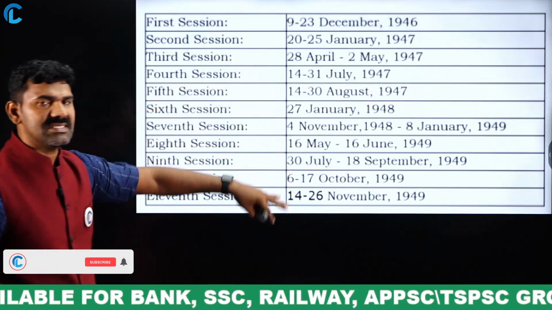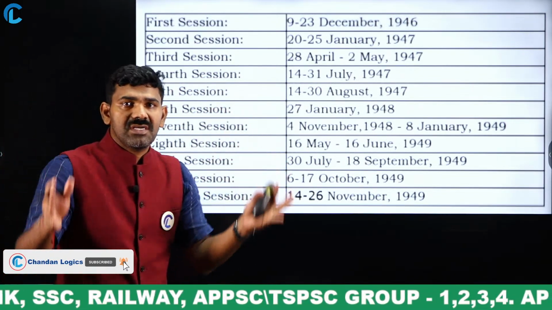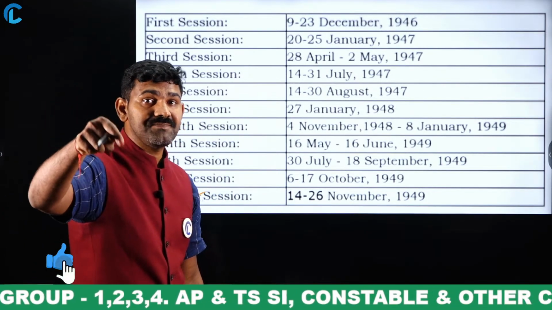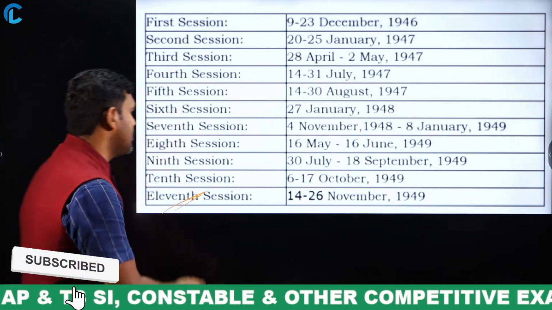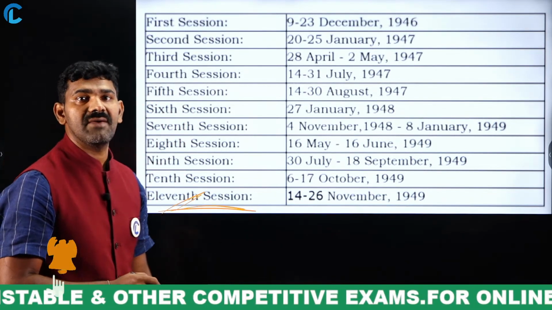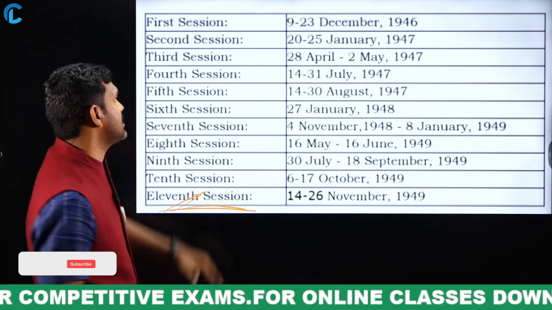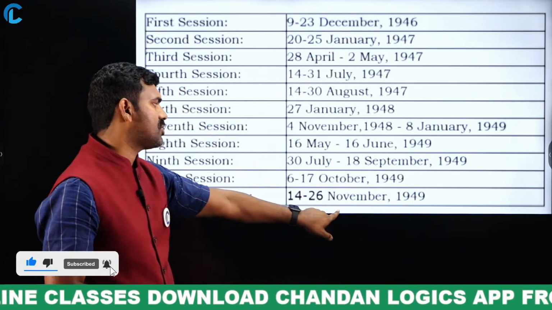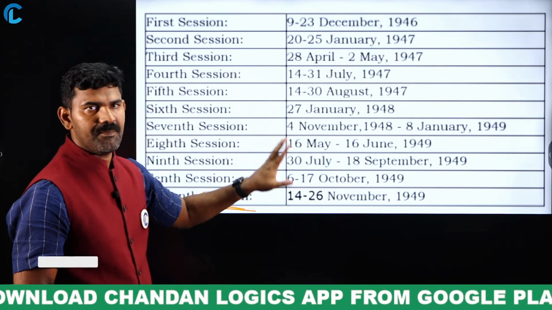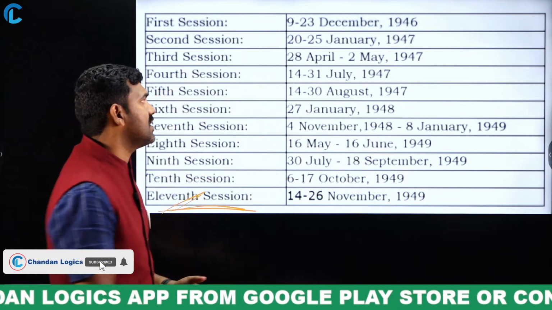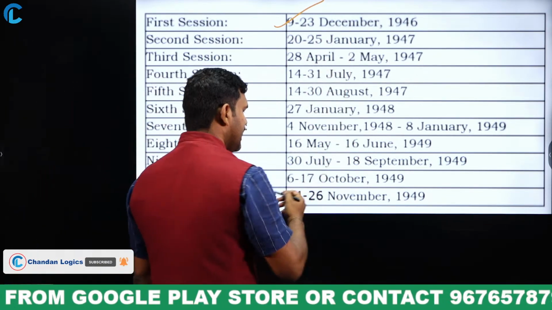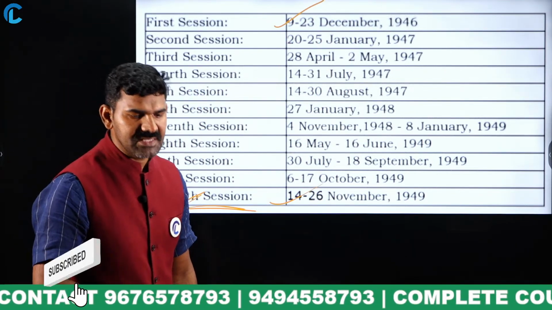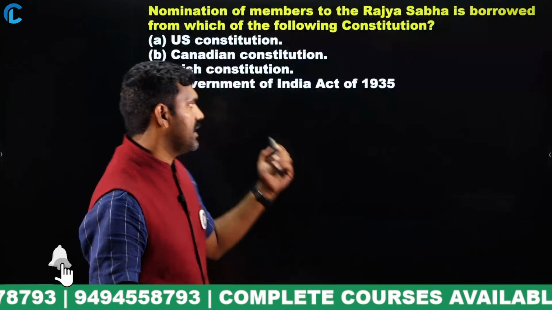The total Constituent Assembly was framed in 11 sessions. How many months did we take? 2 years, 11 months. Do you remember that the total number of sessions is also 11? So there is some way of remembering things. The first session started on 9th December 1946 and it ended on 26th November 1949. Very important. You need not remember all these things. Just remember the starting session and the ending session. These are sufficient from the examination point of view. Is it clear, every one of you? Yes. Next question is before you.